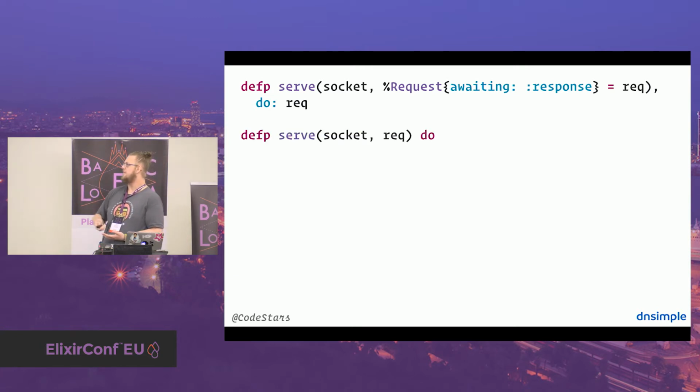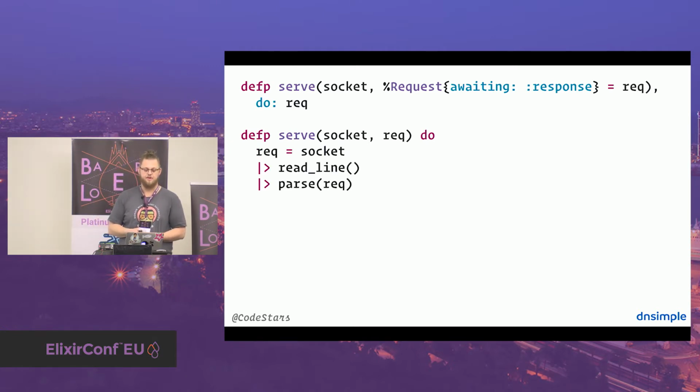So you get, again, the socket and the request object. First thing you do, you pipe the socket into read_line. That's a very thin wrapper around :gen_tcp.recv. So you get a line back. You pass that line and fill it into the request and update the request. So we pipe the actual line to parse. Parse gets the line and the request, and then we update the request. And then we loop through serve.